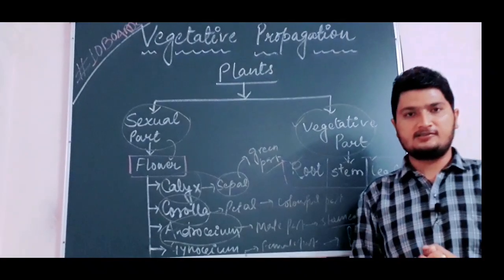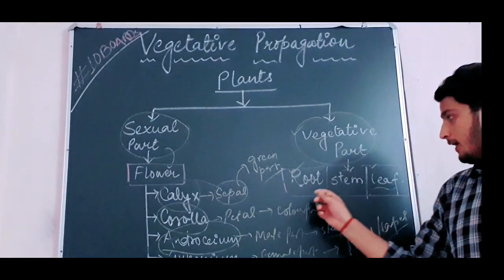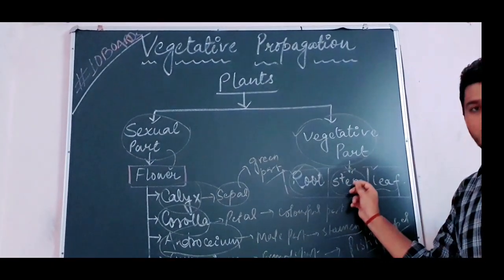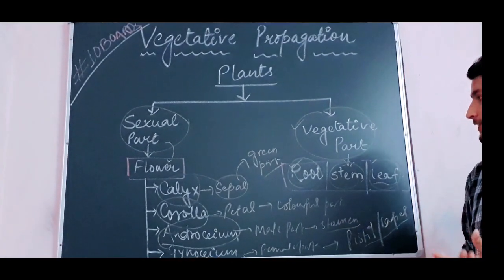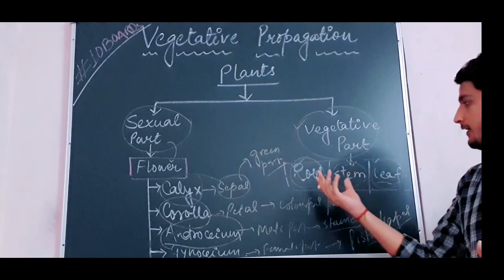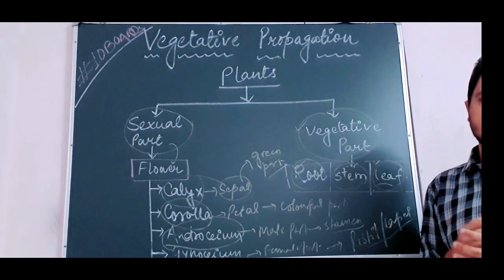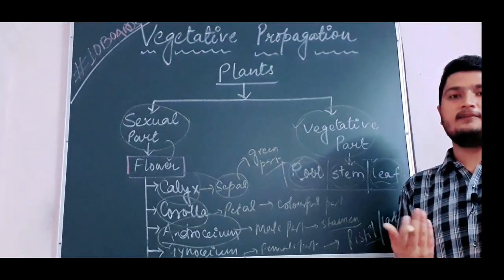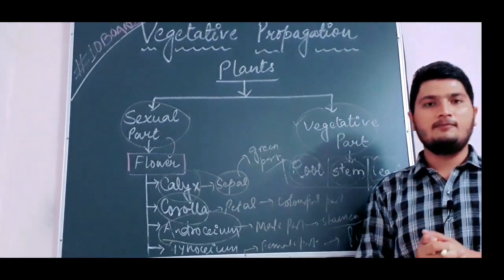They are flattened structures. In several plants, the plant may reproduce through roots, through stem, or through leaves. When a plant performs reproduction by the help of a vegetative part except flower, that reproduction is called vegetative propagation. फ्लावर को छोड़कर अगर प्लांट किसी दूसरे पार्ट से रिप्रोडक्शन करता हो, that type of reproduction is called vegetative propagation.